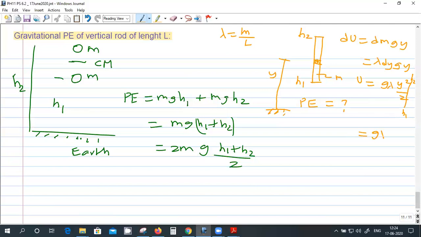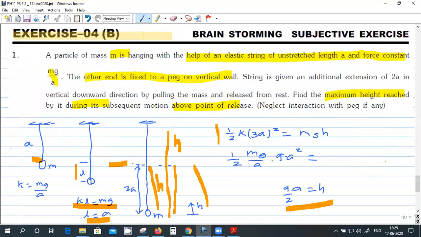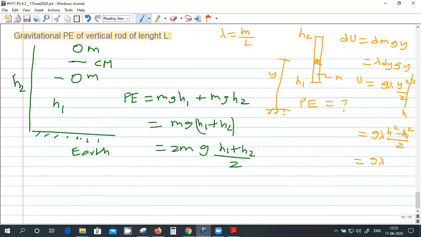That is g lambda (h2 square minus h1 square) divided by 2. So that is h2 minus h1, which is the length of the rod, into (h1 plus h2) by 2.